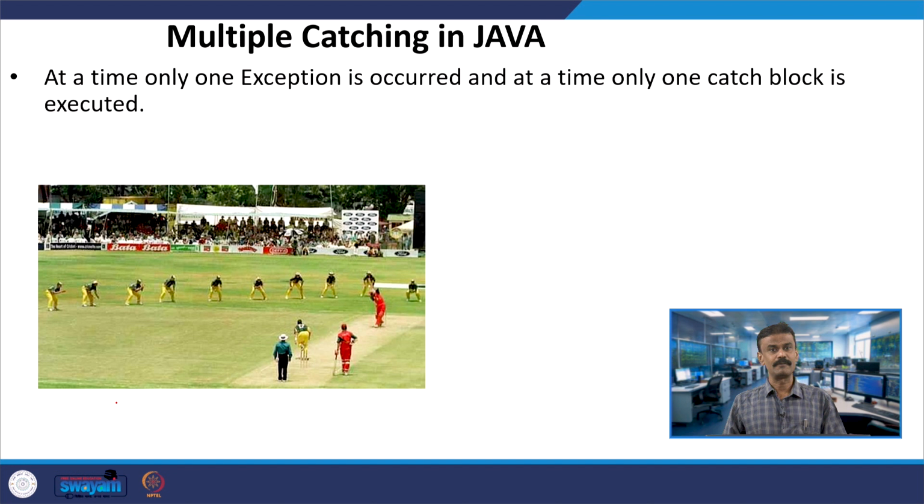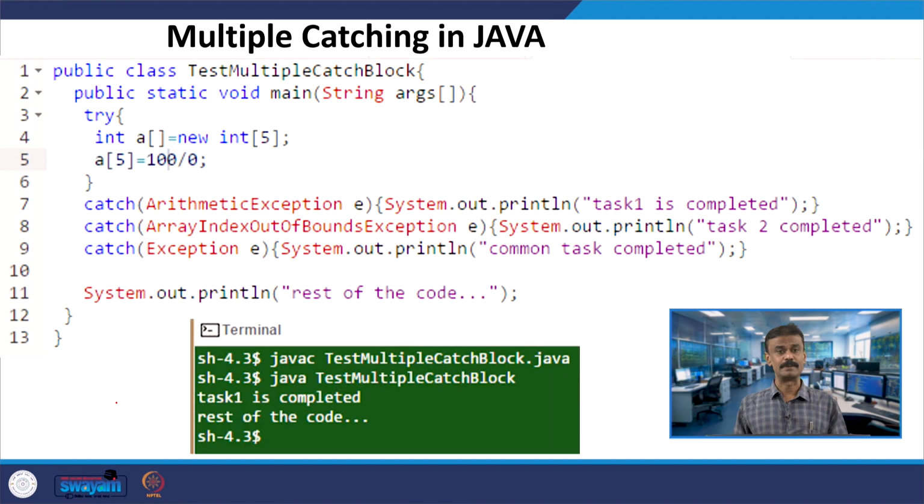When you are having an exception, only one exception will occur at a time, right. For example, in the previous code, on the right hand side you have 100 by 0, which is the arithmetic exception. So one catch block will be there, it goes over there, and that particular catch block is executed, fine, over. The ball has been caught, the batsman is out. Then it goes to line number 11, because it will not go to further catch functions.